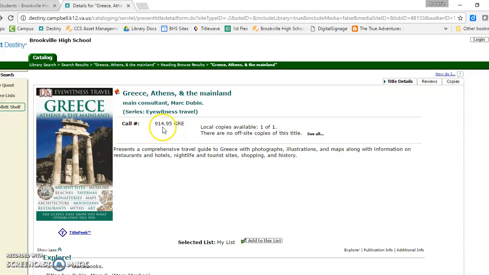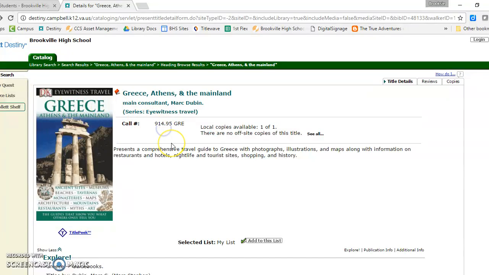So 914.95 would come after 914.8, for example. And then these right here, these letters are either the letters of the author's name, or in this instance, the letters of some part of the title.